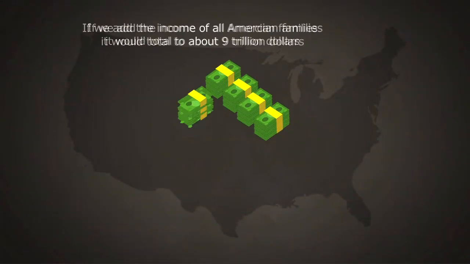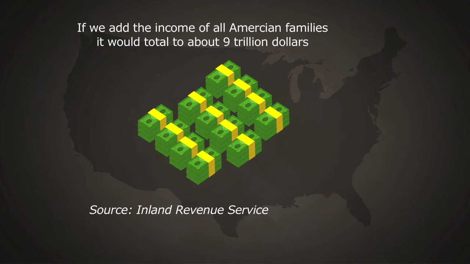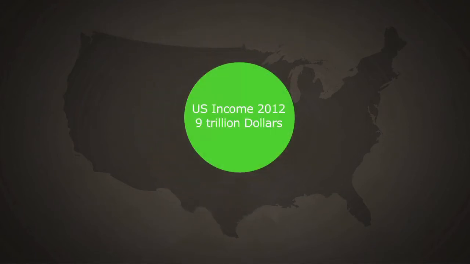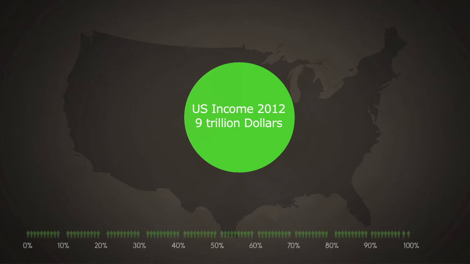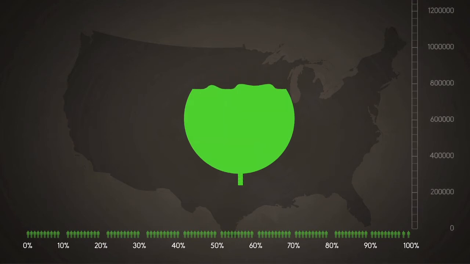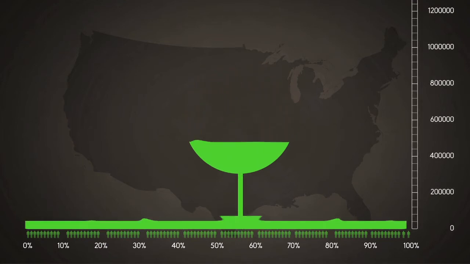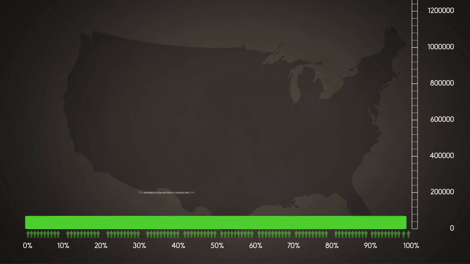If we add the incomes of all American families in 2012, the total comes to about $9 trillion. The number of families in the US is 166 million. All these families are represented in our graph below on a percentile scale, from 0 to 100. If we were to distribute the total income equally, we would get about $56,000 per family on average.